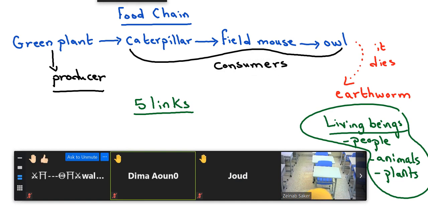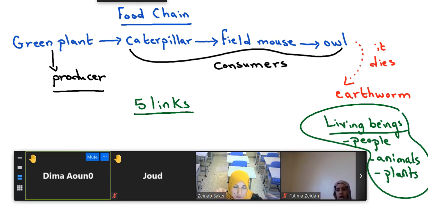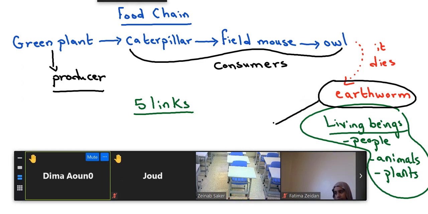Okay, Dima, do I take the earthworm as a consumer? No. So the earthworm is not a consumer, it is a decomposer. What can I tell it, Dima? Decomposer. Excellent, thanks a lot.